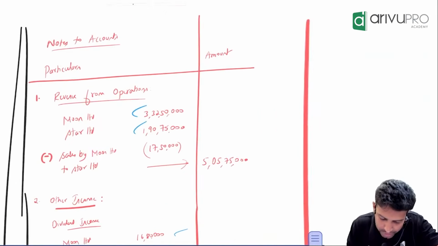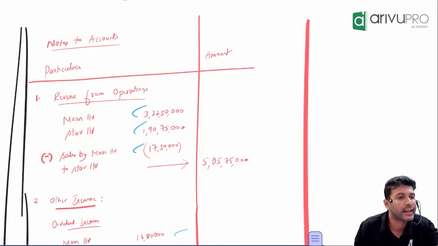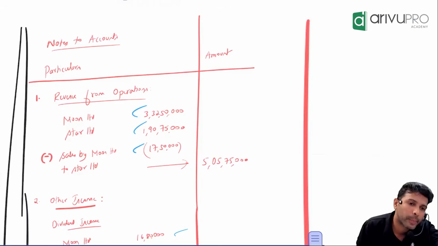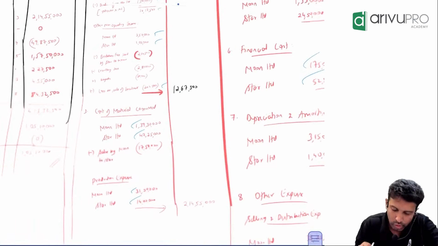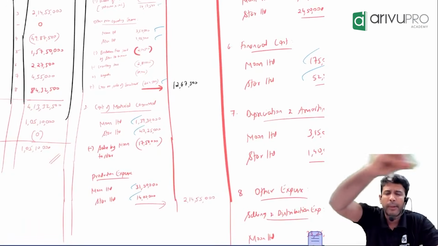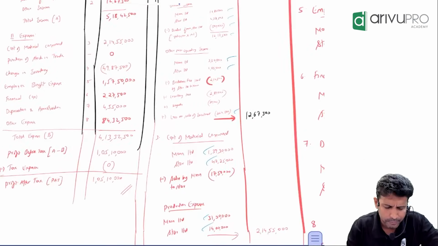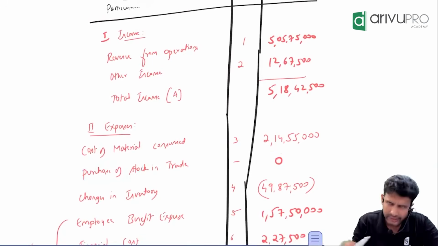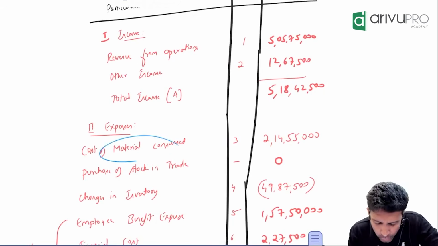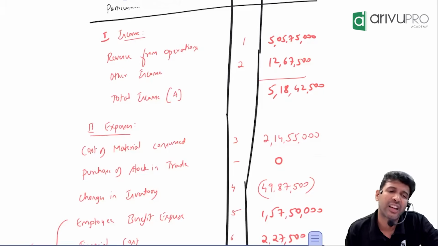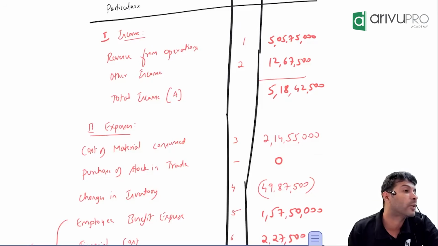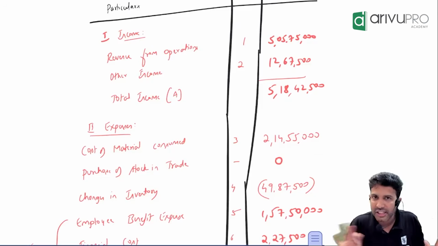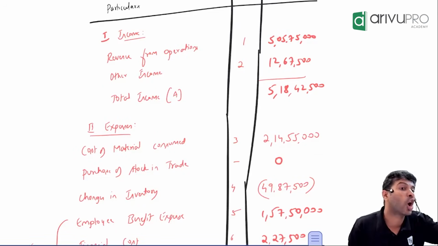17,50,000. So we have already shown sales. From sales, reduce mutual owings of 17,50,000. One adjustment. Done. Only sales or even purchase also? Purchase also. Have they given purchase of stock in trade separately anywhere? Because in P&L, we have a separate category called purchase of stock in trade. Did they give that? They gave only raw material consumed. That means indirectly what it is trying to hint: we are not purchasing finished goods. We are only purchasing raw material.